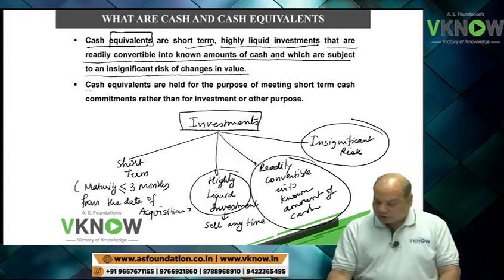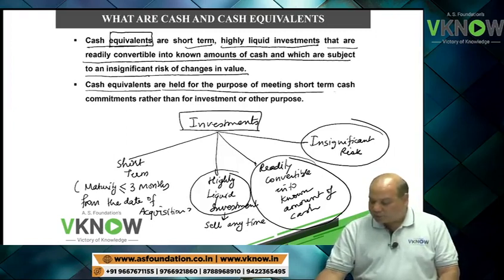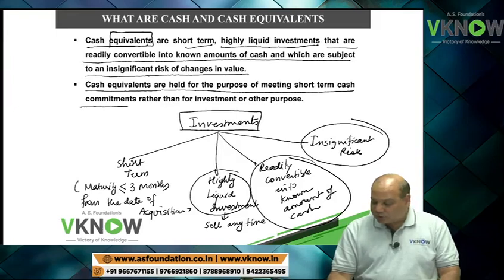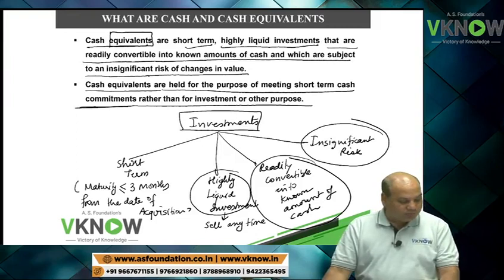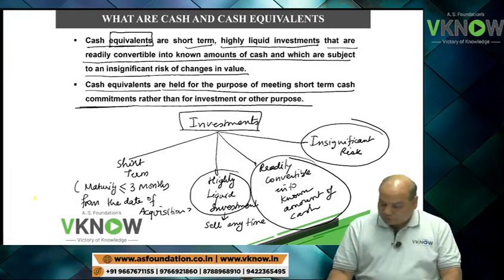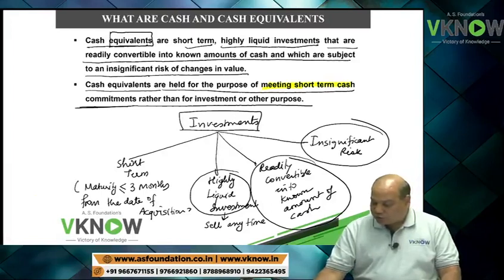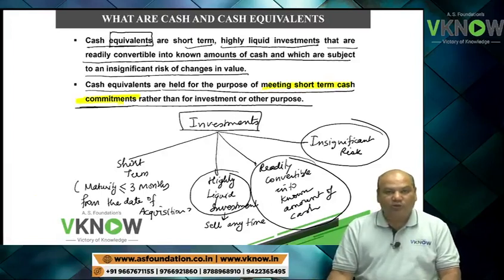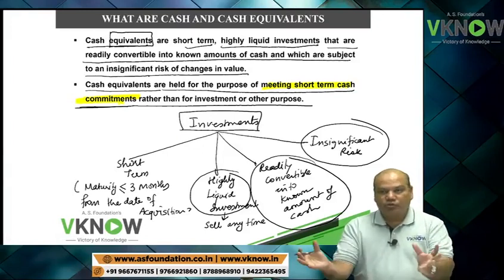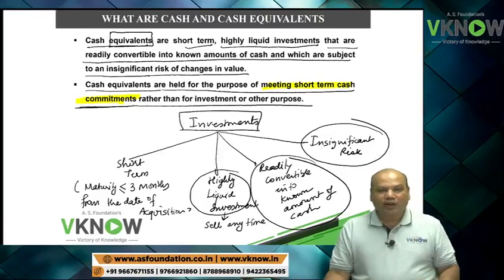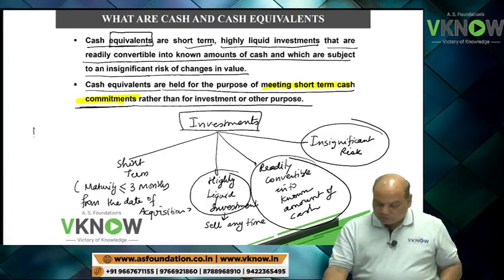Cash equivalents are held for the purpose of meeting short-term cash commitments rather than for investing or other purposes. What is the objective of holding cash equivalent? The objective is to meet your short-term liabilities. Suppose a company has surplus cash. Let us say there is a company, Bajaj Auto Limited.